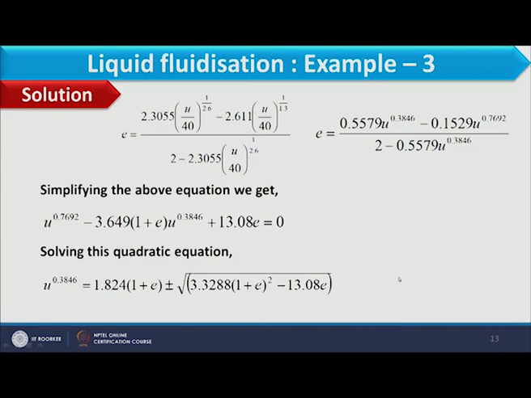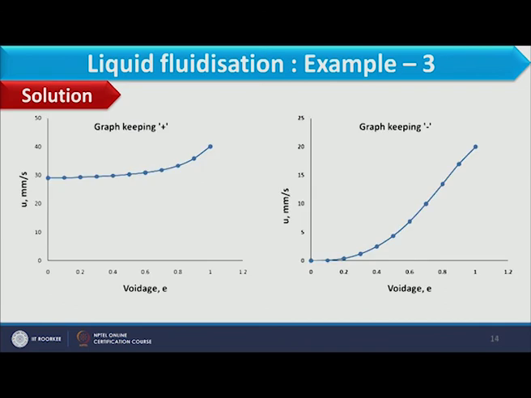To know this, we have to draw the relation of U and E for the plus component as well as for the minus component. When we draw the graph with the positive component, here we have U and voidage. Here we have a flat curve and then a slight increment is observed.